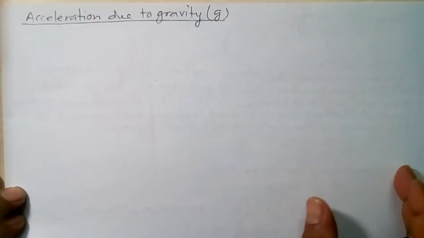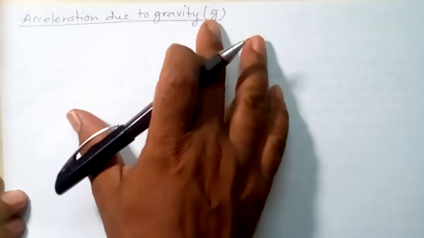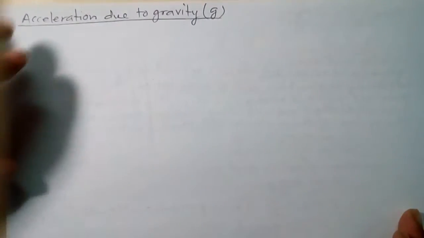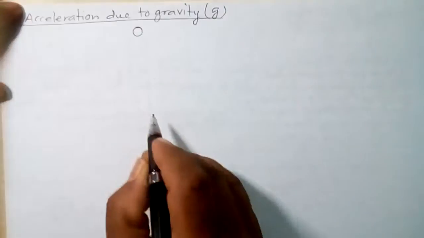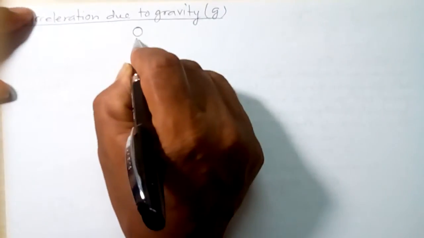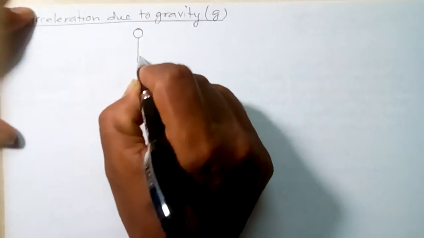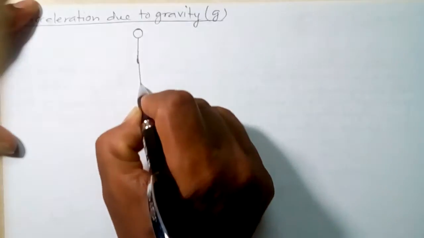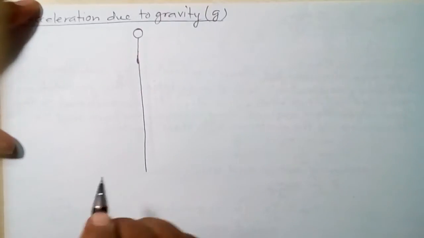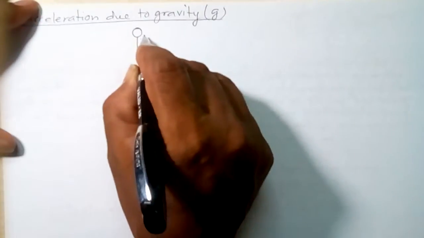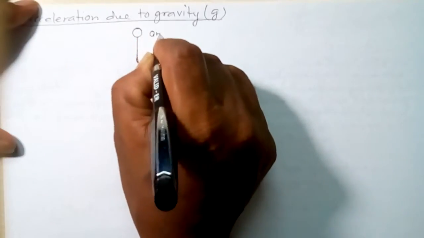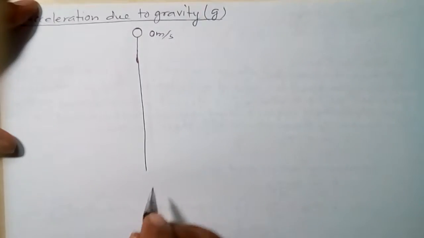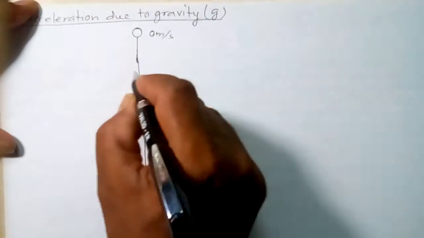Acceleration due to gravity. It is denoted by small g. Now, what is it? When a body is dropped from a certain height, what is found? Its velocity goes on increasing every second. At first, when it was in our hand, its velocity is zero, we can say 0 meter per second. But every second, its velocity goes on increasing when it is dropped.